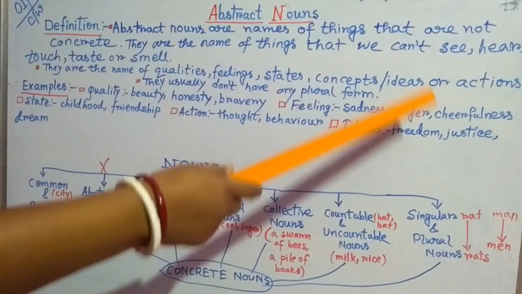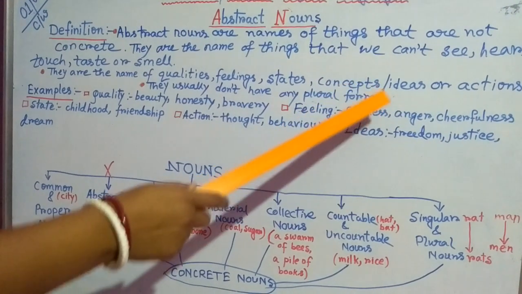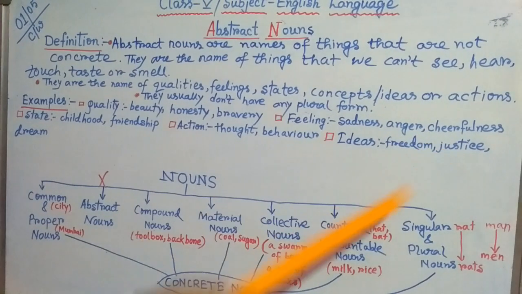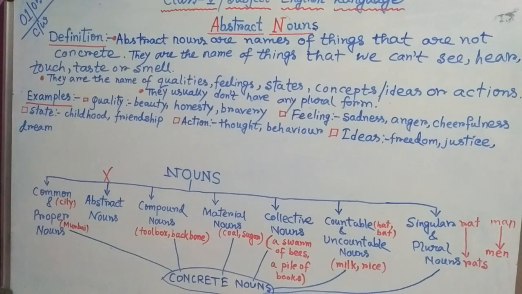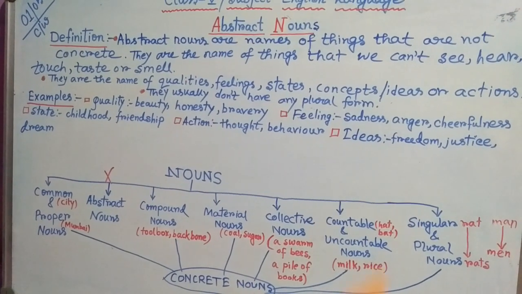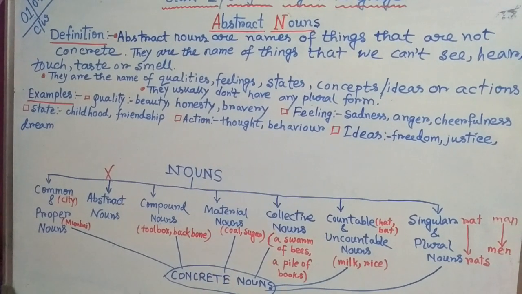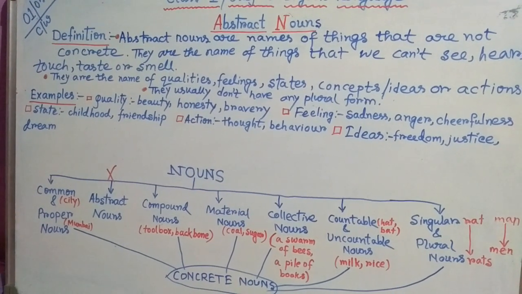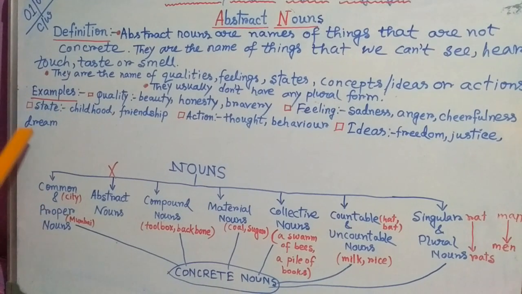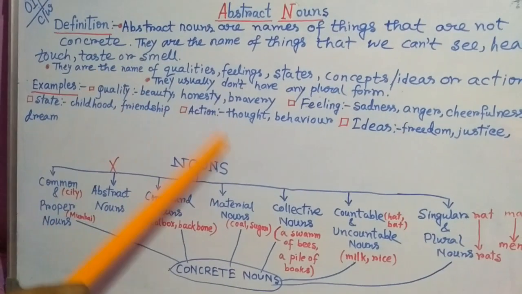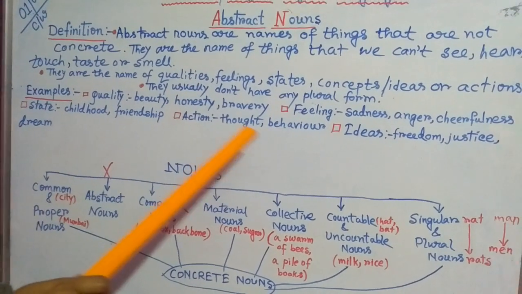Concepts, also ideas. So concept and ideas are similar. So freedom, justice. These are ideas. We cannot see, we cannot hear, we cannot touch, we cannot taste or smell. Dream. Okay. So these are examples of this.